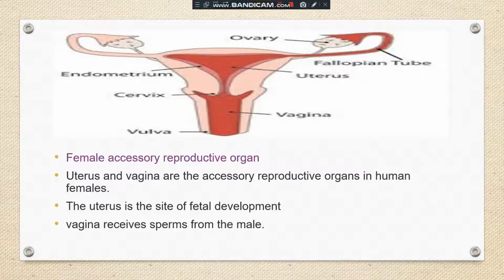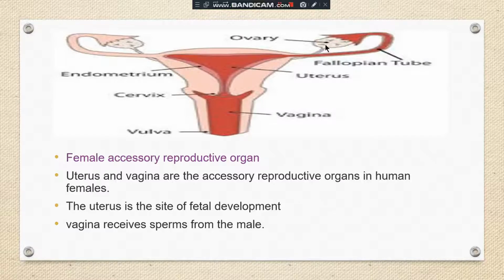From the birth only the eggs are present in the ovary, but in the miniature form. The development and release of the ovum take place when the girl reaches puberty. So this is a difference. Okay. So one pair of the ovary is present, and the ovary releases the ovum or egg when a girl reaches